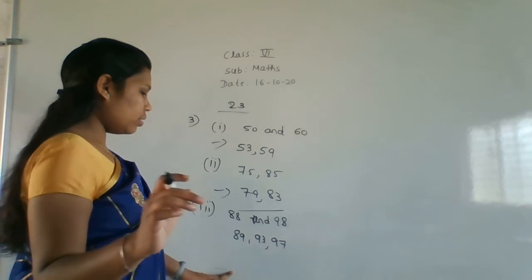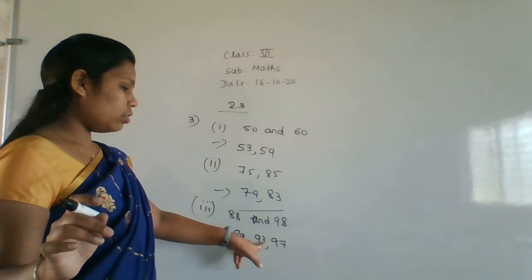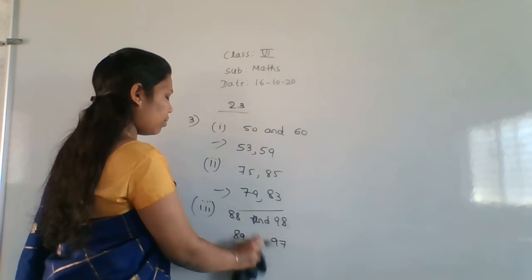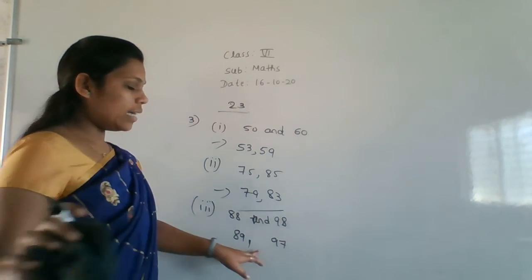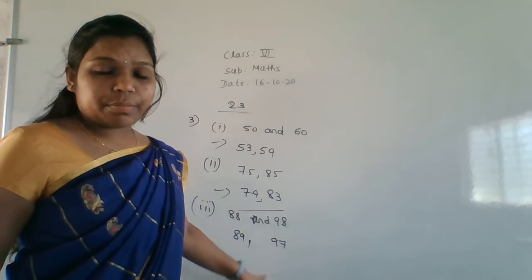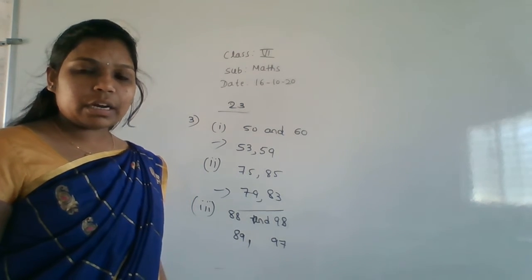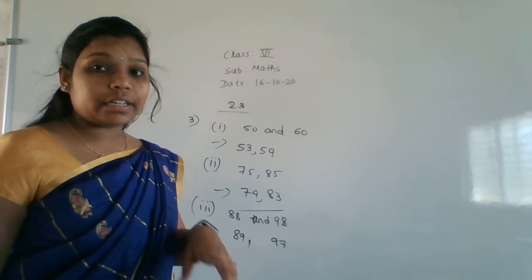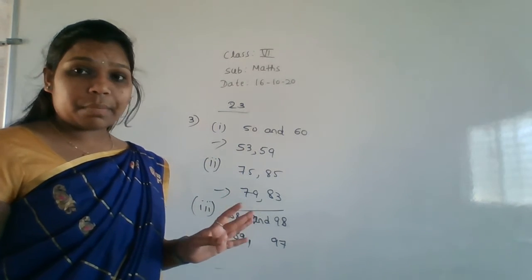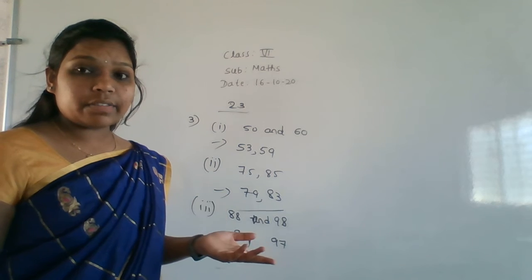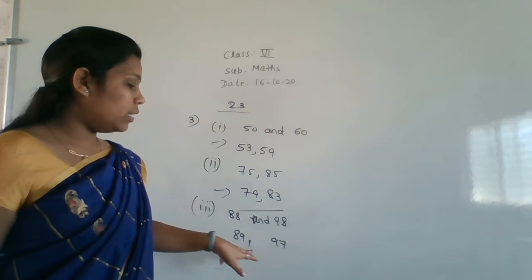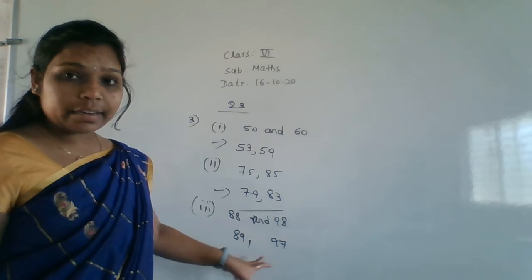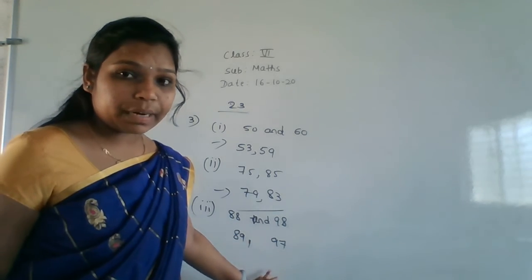Is 93 also a prime number? No, it is not a prime number. Only 89 and 97 are the prime numbers, because if you divide 93 by 3, 31 3s are 93. So it is divisible by 31 and by 3, so it is not a prime number. Only these two, 89 and 97, are the prime numbers here.